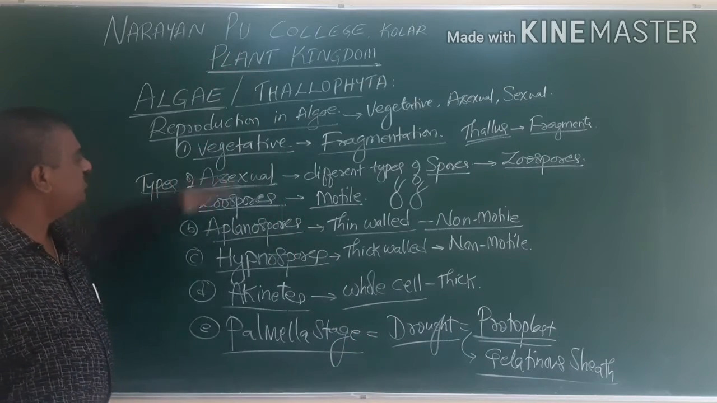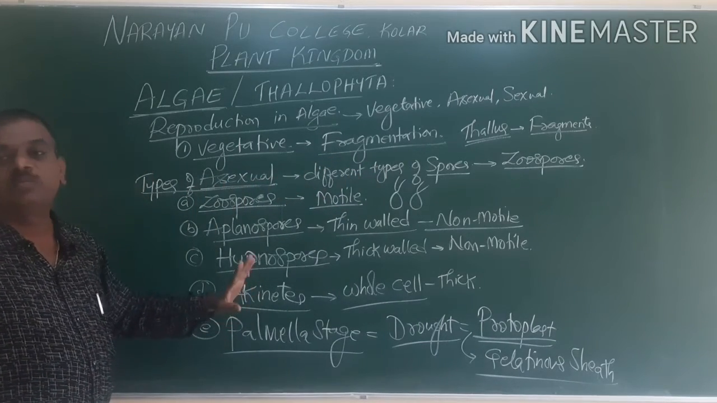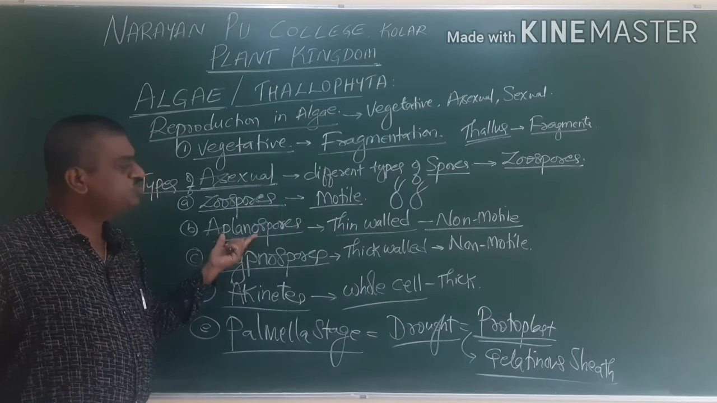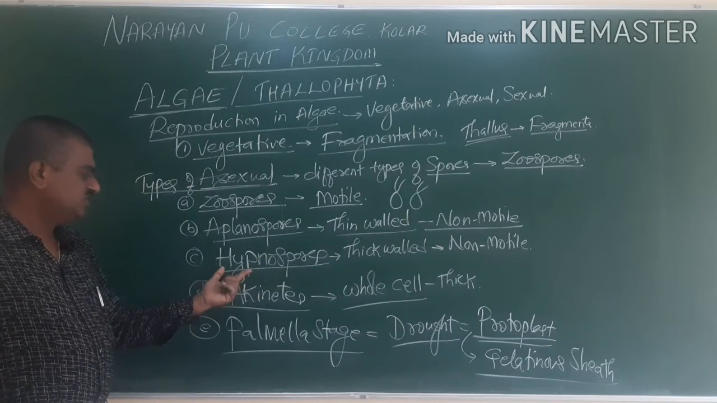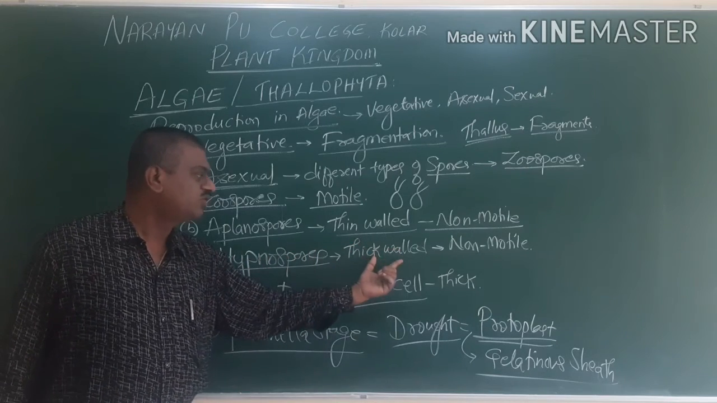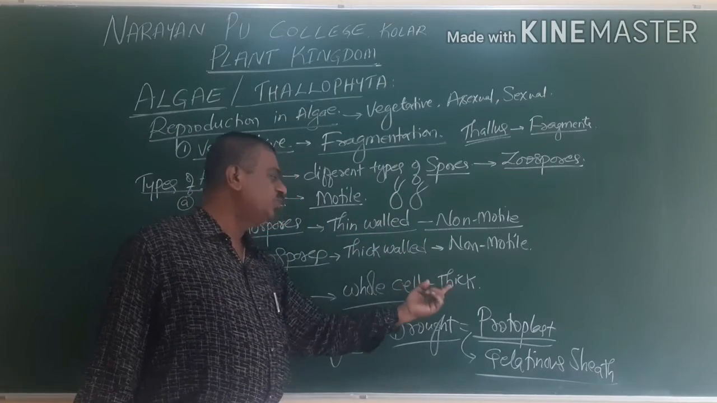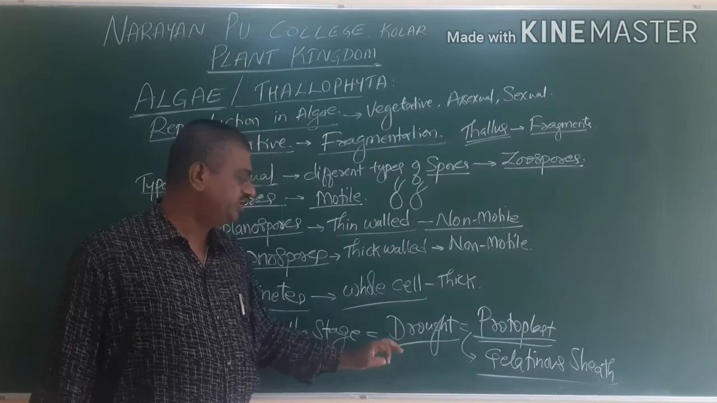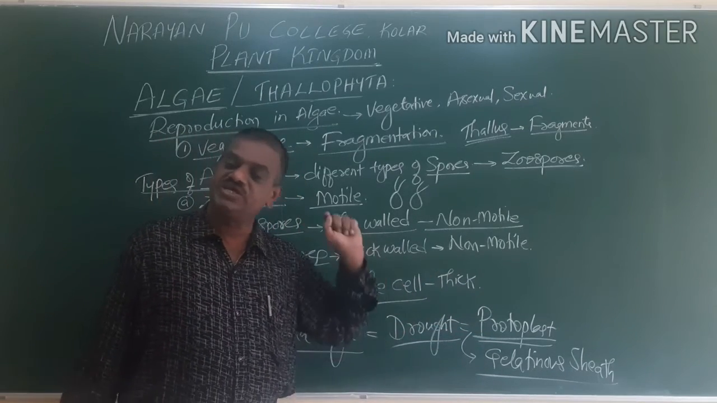So here we have seen different types of spores produced during asexual reproduction. One is called zoospores, which are motile spores, whereas aplanospores are thin-walled, non-motile spores, and the third one is called hypnospores, which are thick-walled, non-motile, and akinetes are where the whole cell becomes covered by a thick wall. The palmella stage is formed in drought conditions, and the protoplasm here is covered by a gelatinous sheet.